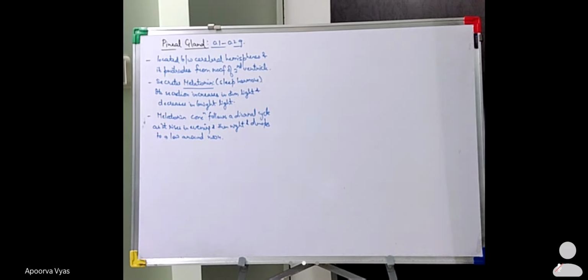So the jet lag phenomenon is exactly because of this pineal gland, because of the secretion of the melatonin hormone, as it regulates the sleep cycle.